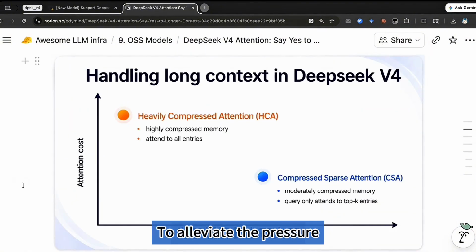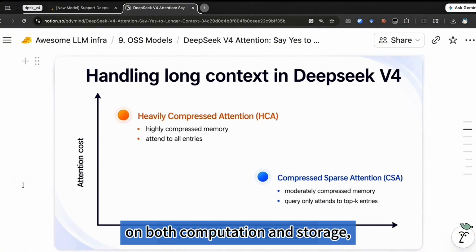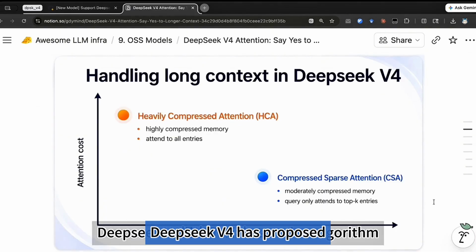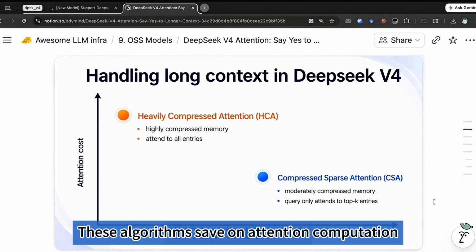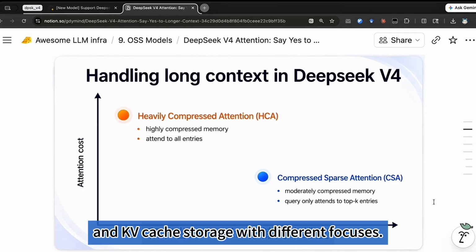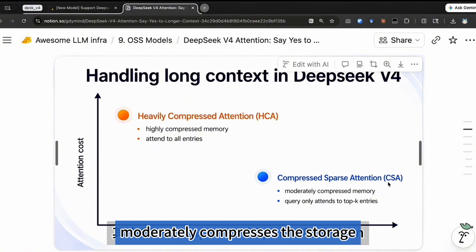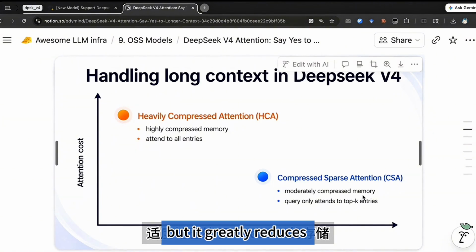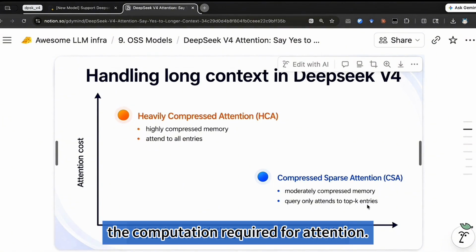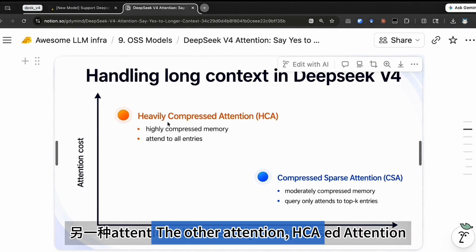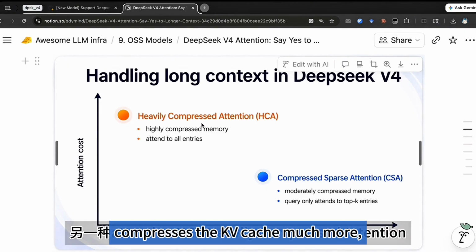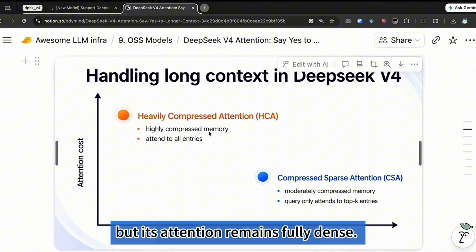To alleviate the pressure on both computation and storage, Deepseek V4 has proposed two attention algorithms. These algorithms save on attention computation and KV cache storage with different focuses. Among them, CSA, compressed sparse attention, moderately compresses the storage of the KV cache, but it greatly reduces the computation required for attention. The other attention, HCA, heavily compressed attention, compresses the KV cache much more, but its attention remains